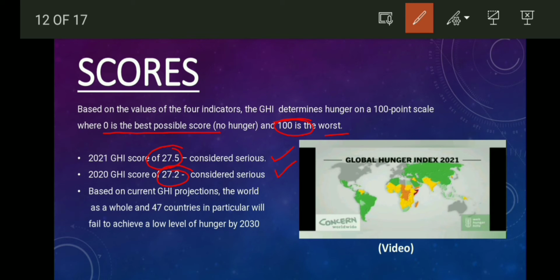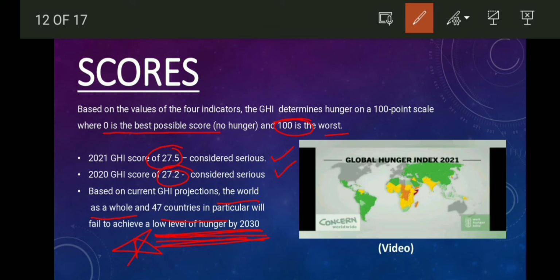After studying all the countries' scores, it has been seen that the world as a whole and 47 countries in particular will fail to achieve low hunger by 2030. Zero hunger by 2030 is the second Sustainable Development Goal released by the UN. So this is an important point to be noted.